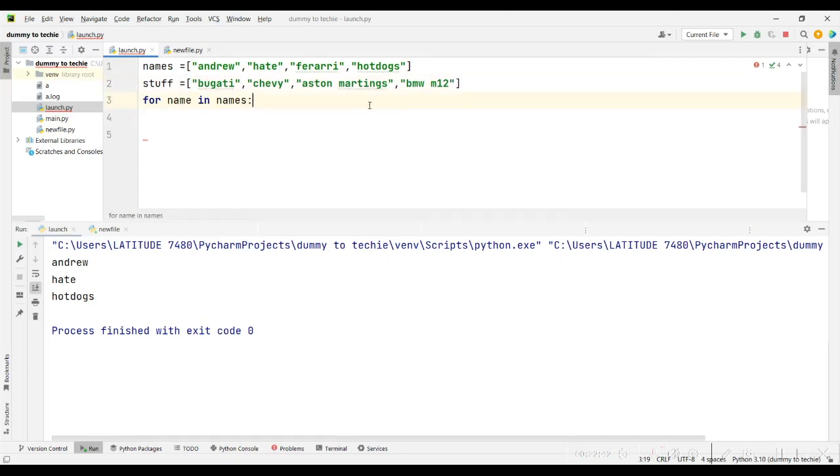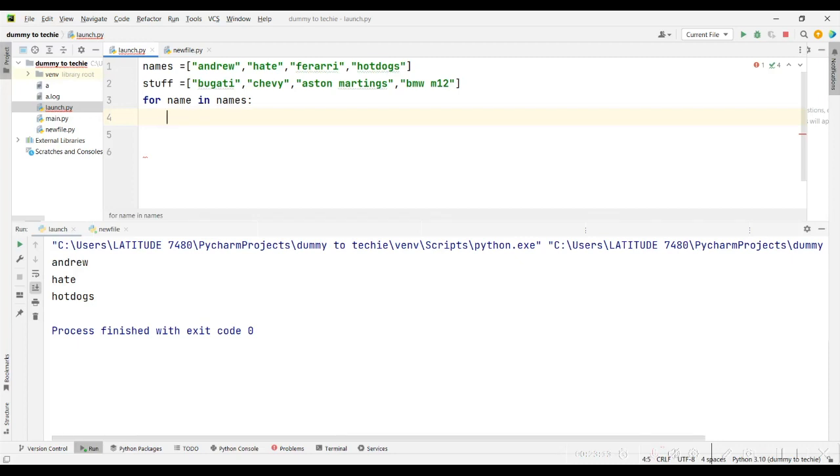So now we want to put some things together. I want to do something for name in names, which means for each name in the names list, do something. But now I want to print that name and something from the stuff, together at the same time.